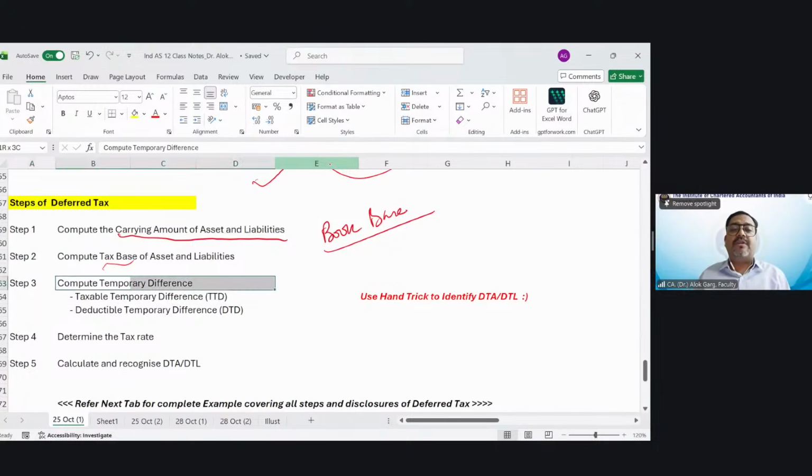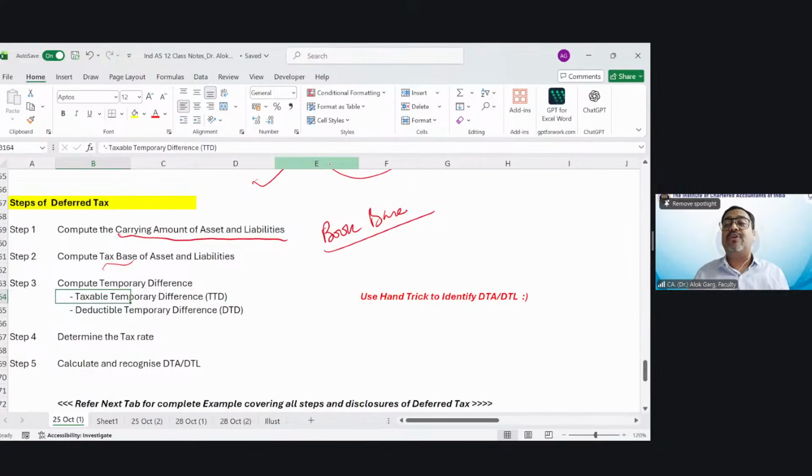Then compute temporary differences. And friends, the temporary differences could be taxable temporary differences or deductible temporary differences, right? If there is a deferred tax liability, it means there is a taxable temporary difference, which is going to be taxable in future.